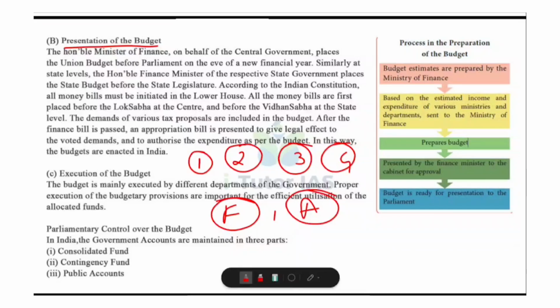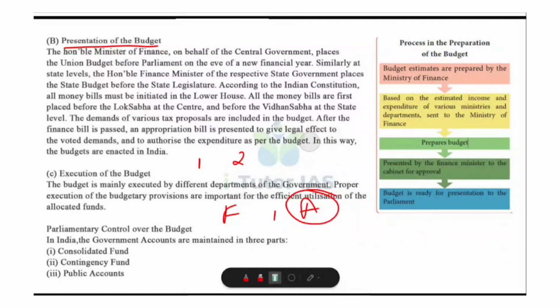And budget is presented in the Lok Sabha or Vidhan Sabha, and general discussion takes place. Department-wise demand for grants are discussed and voted upon. Then finance bill is passed, that is laws related to taxation come into force. Appropriation bill is then passed, that is expenditure gets legal sanction, and once approved the budget becomes operative for the new financial year. So this is about the presentation of budget.